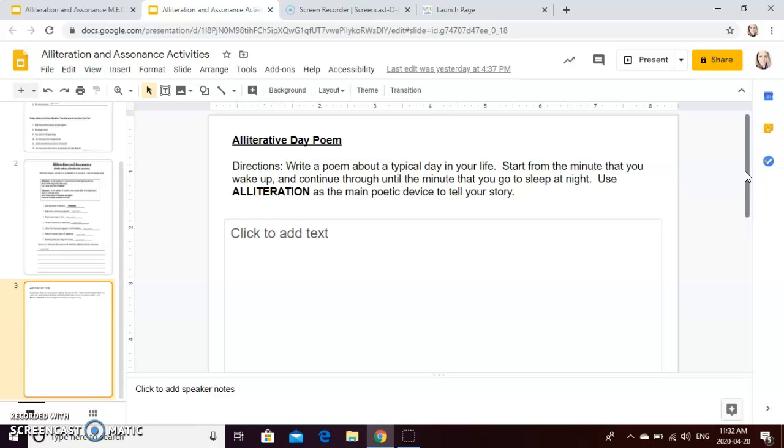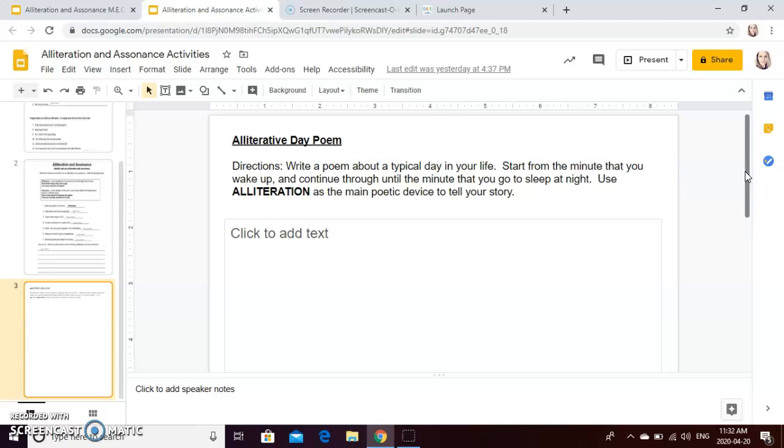So, for example, if I was talking maybe about myself, maybe I would start with something like, Miss Sampson slumbered soundly until the sound of her shrill alarm woke her up. In that sentence, there are a lot of words that start with the letter S. So that would be an example of alliteration. Maybe that's how I would start my poem. You can start yours any way you'd like.